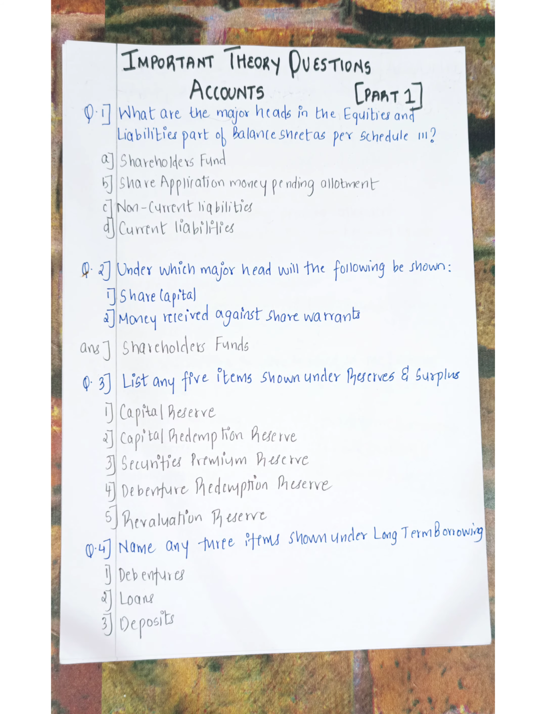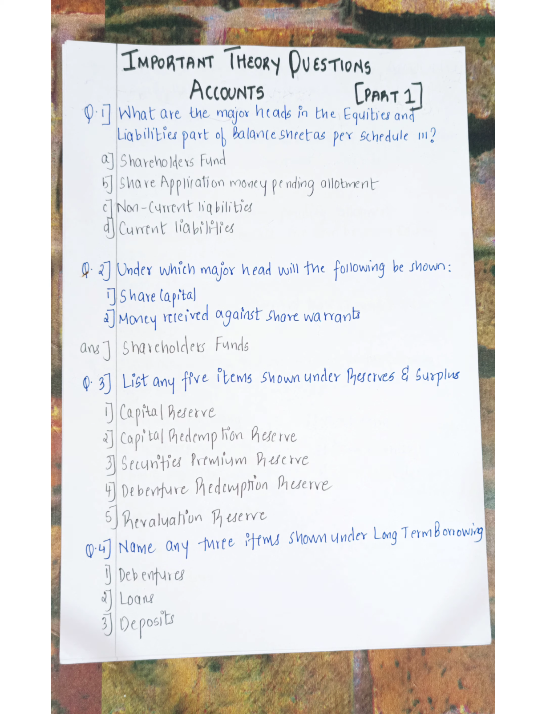First we have: what are the major heads in the equities and liabilities part of the balance sheet as per Schedule 3? This question asks about the major heads that come under equities and liabilities. Under equities and liabilities, the first head is shareholders' funds, then share application money pending allotment, then non-current liabilities and current liabilities. These are the major heads. Under this we have the subheads, but this question is only asking about the major heads. So they are shareholders' funds, share application money pending allotment, non-current liabilities and current liabilities.